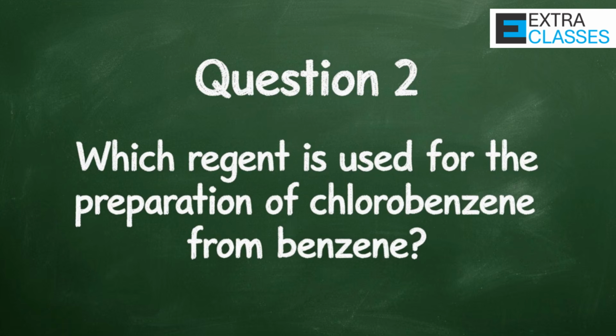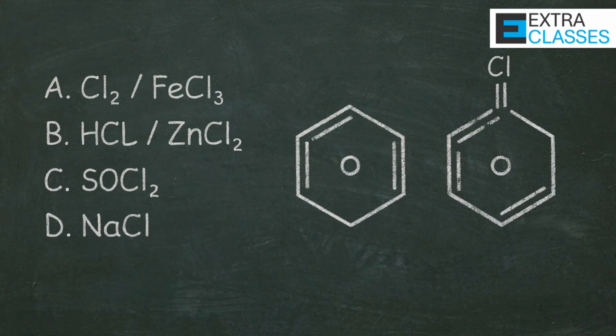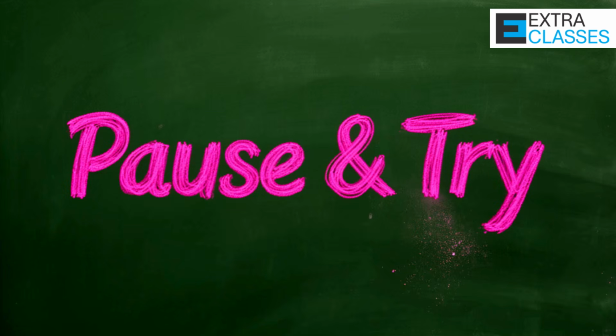Question 2. Which reagent is used for the preparation of chlorobenzene from benzene? Option A, Cl2/FeCl3. Option B, HCl with Cl2. Option C, SOCl2. Option D, NaCl. Pause the video and try it.